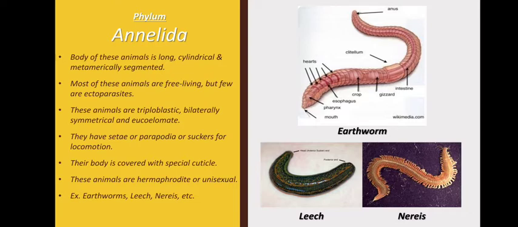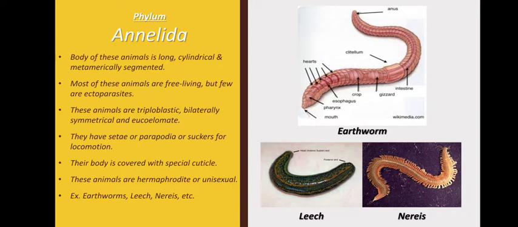Most of these animals are free living and a few are ectoparasites, meaning they do not live inside the body of the host; they are outside the body of the host. For example, a leech sucks blood from the human body, but it does not live inside the human body. It sucks the blood from outside the body, so it is an ectoparasite.